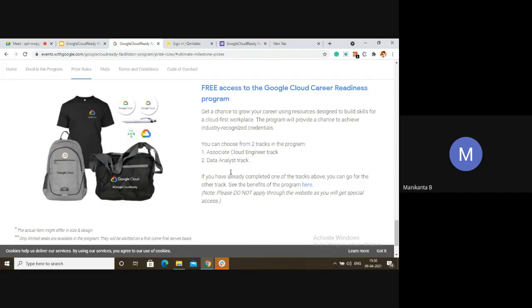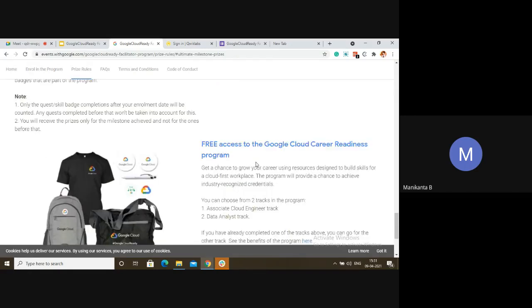They will give you all the video access for training in Google Cloud, to prepare for the Google Cloud certification. That certification has two tracks: you can go for the cloud engineering certification or the data analyst certification. So what after getting the certificate? Once you get the global certificate, you can post it on LinkedIn, and your name will be in the Google job portal. They have their own job portal. There, your name will be listed, showing that this person has completed this certification, and Google partnered companies will call you for an interview. So that is the advantage of the ultimate milestone.